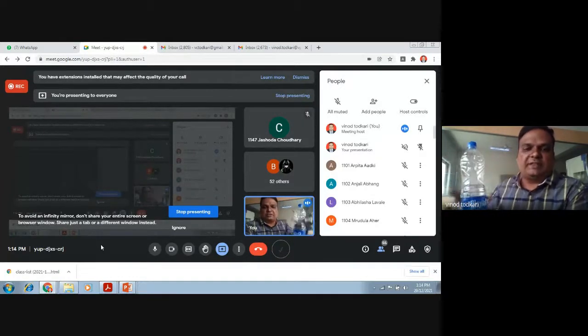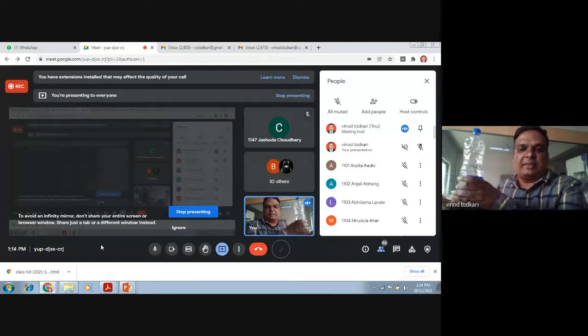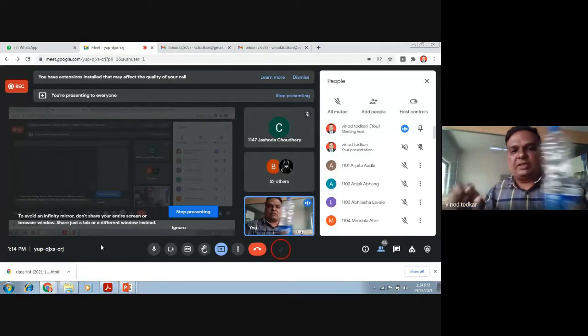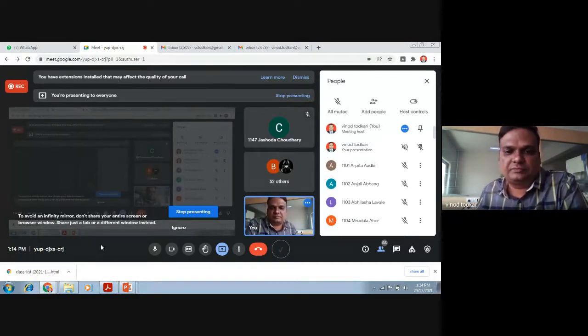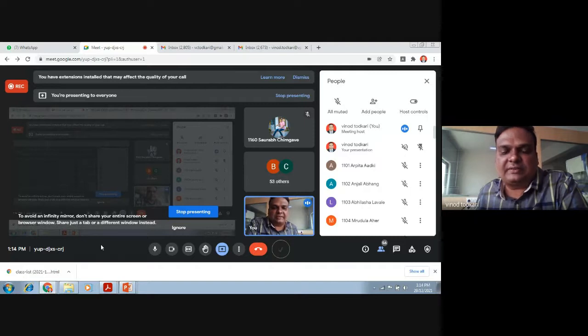If it is totally filled with water and I put it on a weighing pan, what reading will you see on that weighing pan? One kg. Excellent. It will be 1 kg. How have you done these calculations?